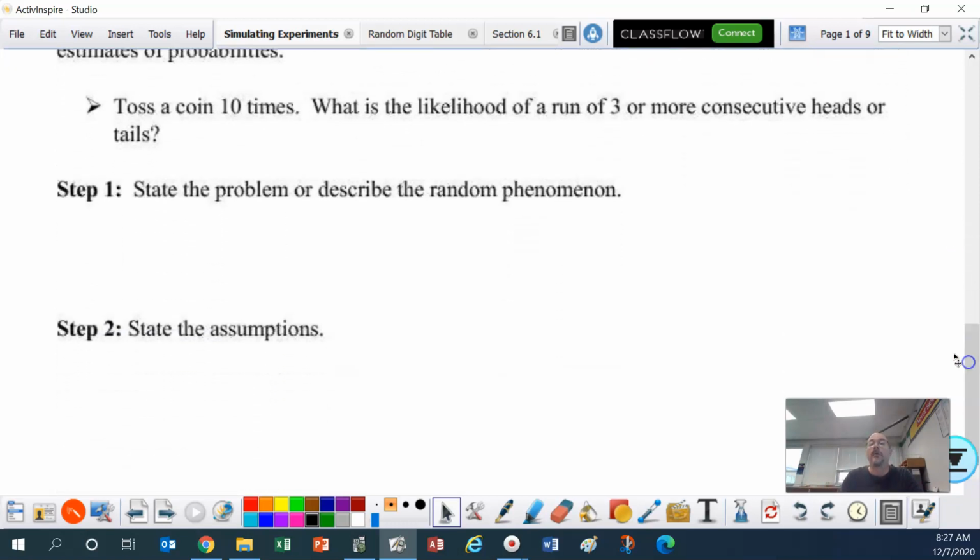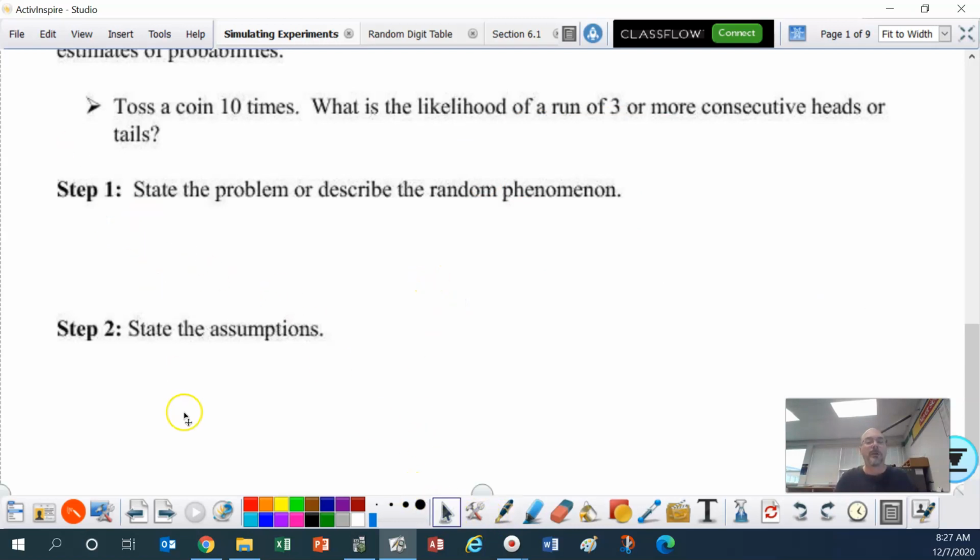Now this first one: toss a coin 10 times. Tossing a coin, that's not so bad, but I'd have to pull out a coin here. That's going to take a long time. Toss a coin 10 times, record it, toss a coin 10 times again. It's much quicker to simulate it with a random digit table. So we're going to see what is the likelihood of a run of 3 or more consecutive heads or tails. Now, here are the steps.